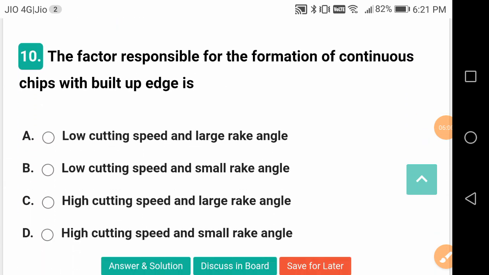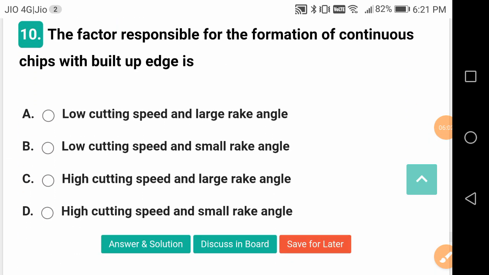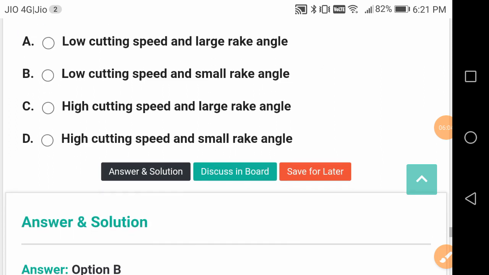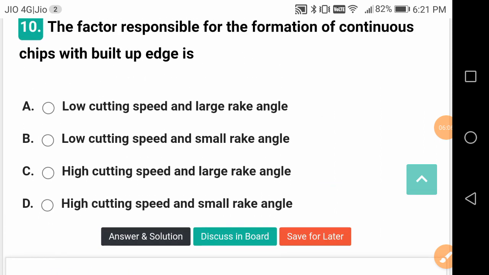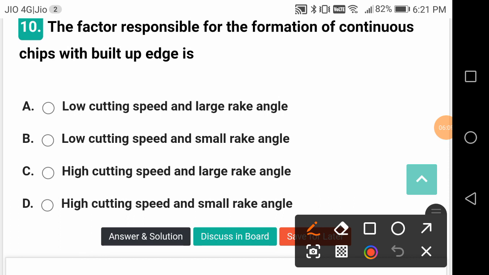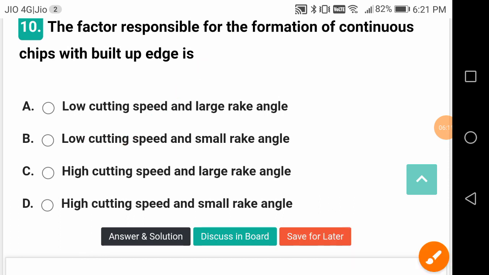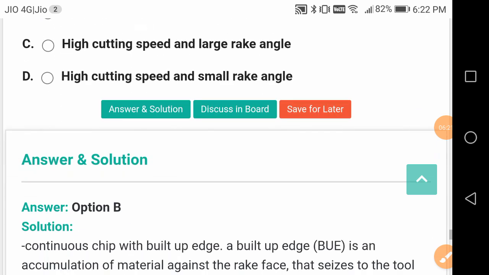The factor responsible for formation of continuous chips with built up edge. So what is the factor? It is low cutting speed and small rake angles. Both small, low and low. Like that you can remember very easily. So 4 combinations are given: L and L, L and S, H and L, and H and S.